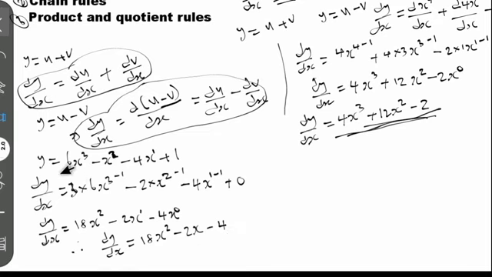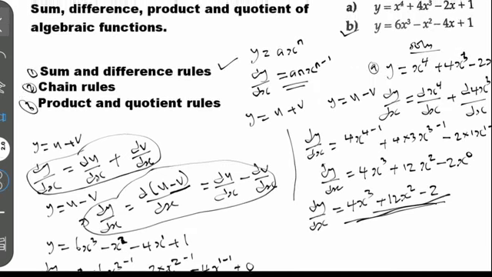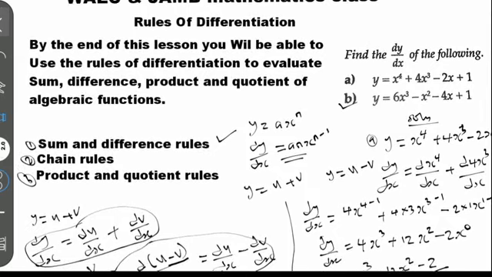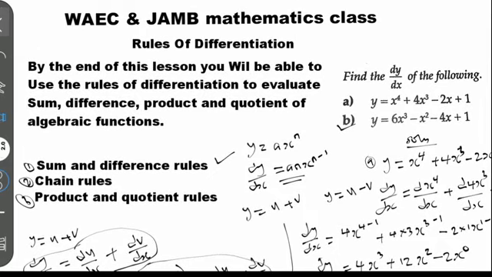Now, when you're differentiating this question with respect to s, the answer is equal to this. This will be the answer of this problem, and that is how you solve it. I hope you guys understand this class. I hope you guys enjoy this class. So that is the solution and that is how you solve this question. That is all about the sum and difference rules of differentiation. That is everything you should understand about the sum and difference rules. It's very simple, right?